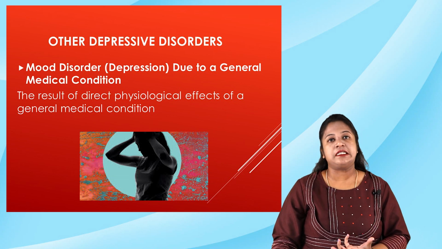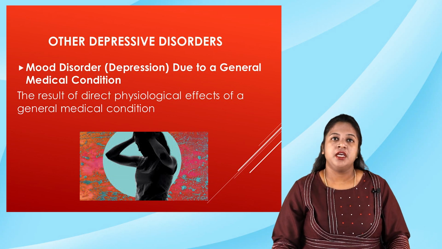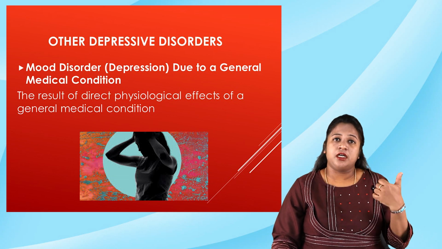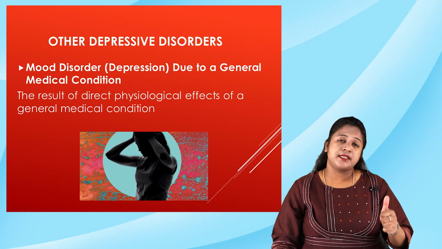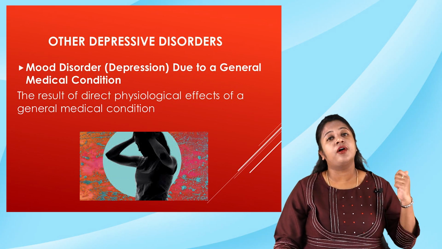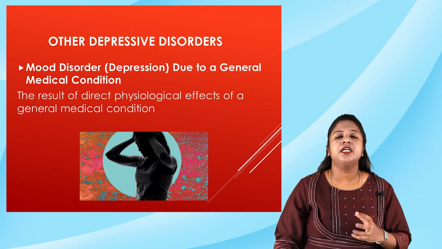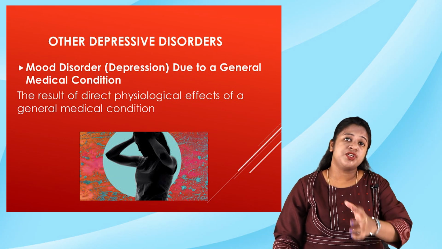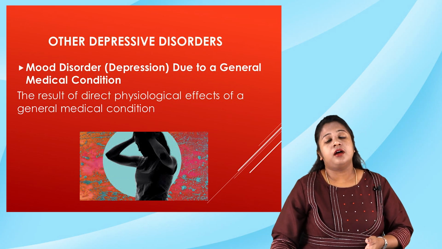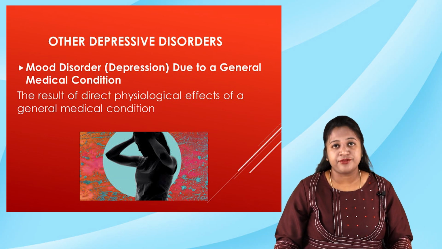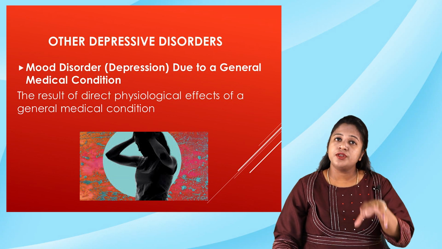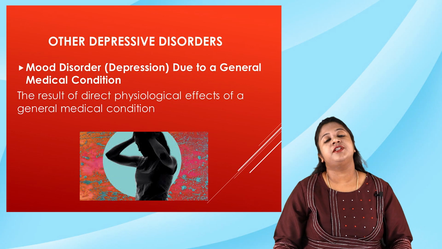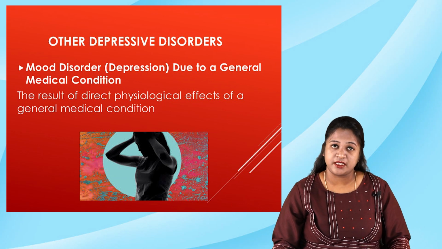Because of the medical disorder, he will have disturbances in the mood, especially depression. You would have seen clients who are recently diagnosed with diabetes or hypertension or cancer, a medical condition which they have to go through for their lifetime henceforth.